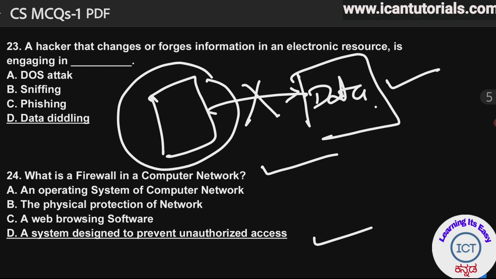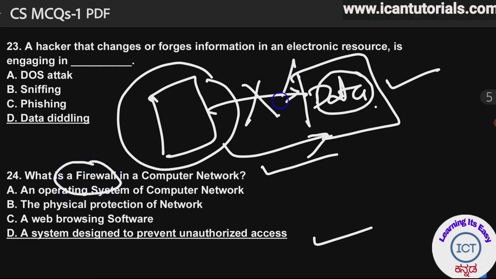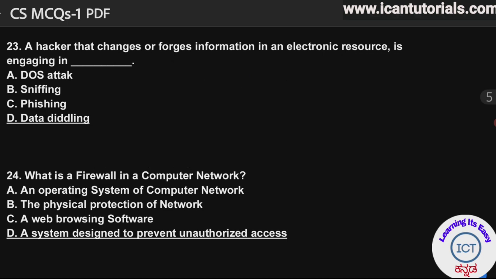A person or a hacker or some other computer is trying to access without permission the data present inside this computer, unauthorized. So in that case, firewall is a software which prevents this access. Firewall is a software which prevents the unauthorized access of the data. That is the 24th question.